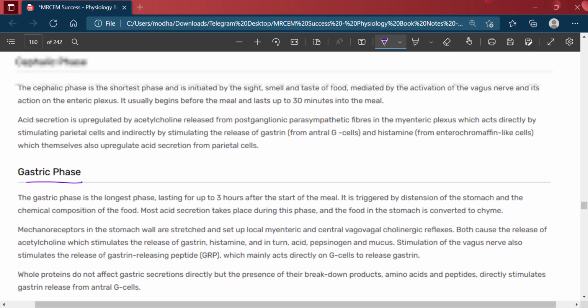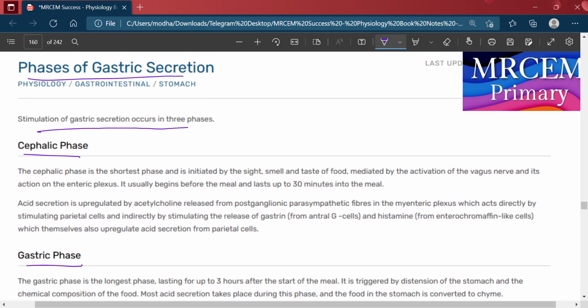Okay, the cephalic phase is the shortest phase, and is initiated by the sight, smell, and taste of food, mediated by the activation of the vagus nerve and its action on the enteric plexus. It usually begins before the meal and lasts up to 30 minutes into the meal.